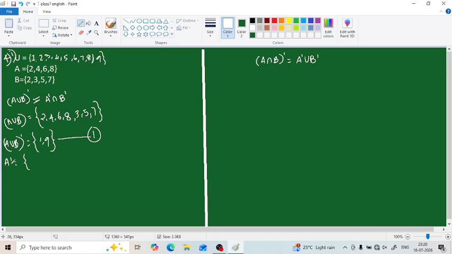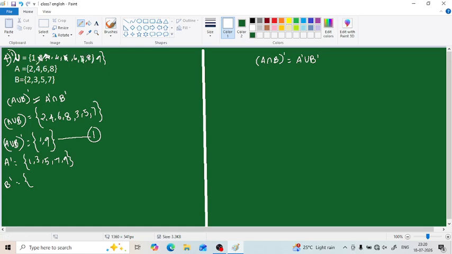This is our set, and our A contains what all elements? A contains the elements 2, 4, 6, 8. So how can we tell it in roster form? It is the set of all even numbers that are less than or equal to 9, isn't it? So the complement will be the set of all odd numbers that are less than or equal to 9. So 1, 3, 5, 7 and 9 form the complement of A, and we have to write the complement of B also. Here B is 2, 3, 5, 7. So except 2, 3, 5 and 7 we can write all the elements.